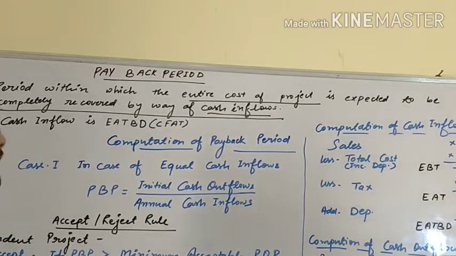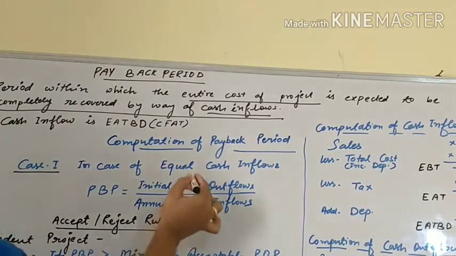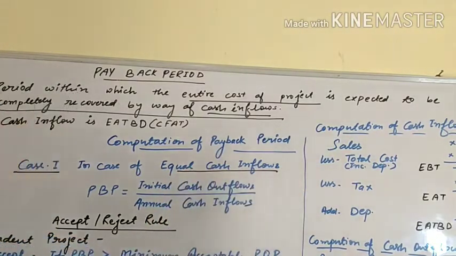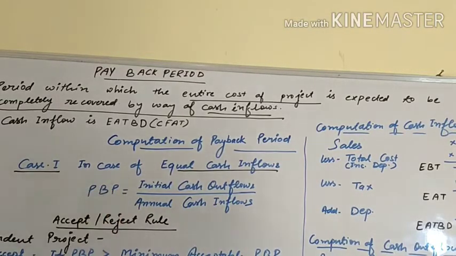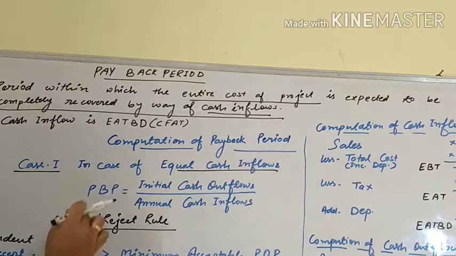Let's see how you will calculate the payback period. First, case number 1: equal cash inflow. It means when your cash flow is equal in all periods of the project, then we follow this formula.